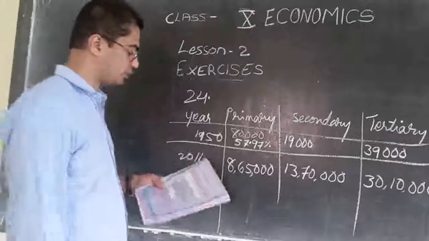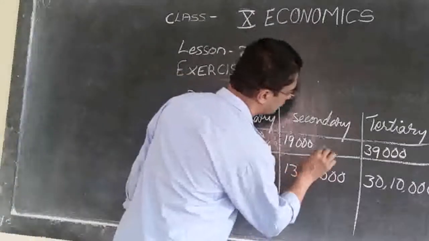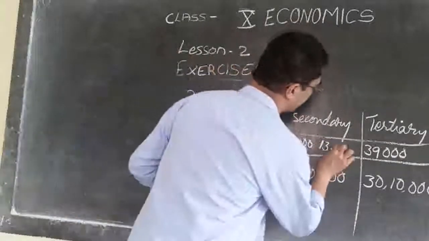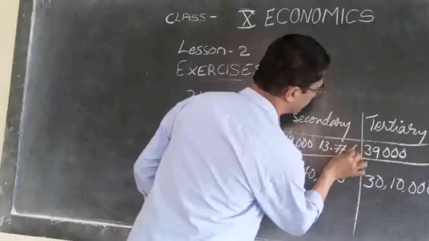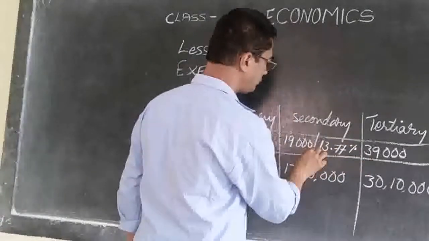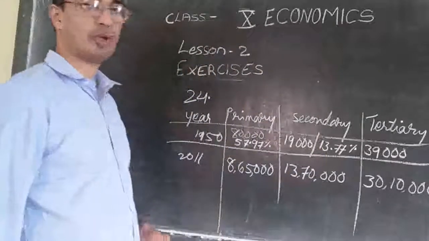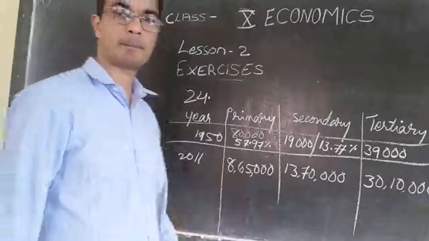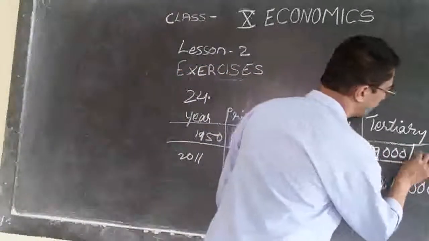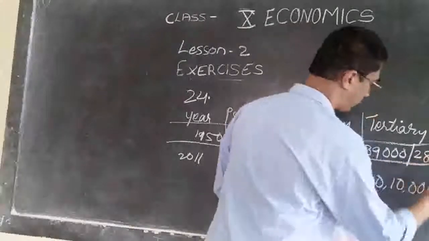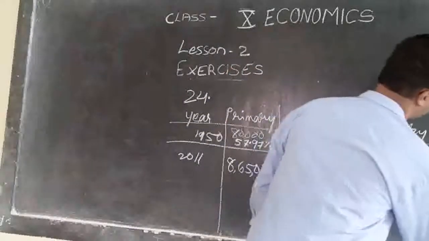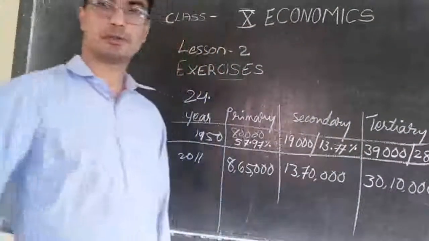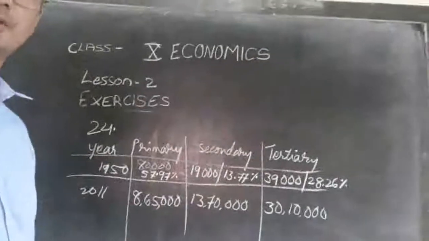Then in secondary sector it was only 13.77%. What about the tertiary sector? It was 28.26%.